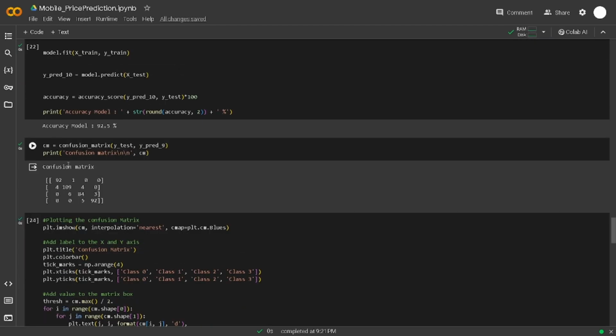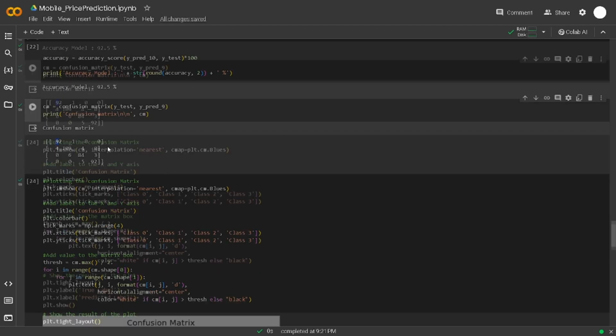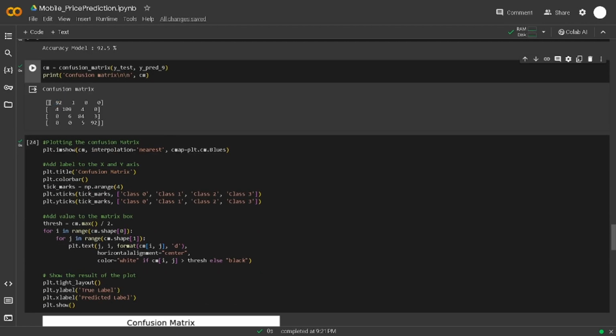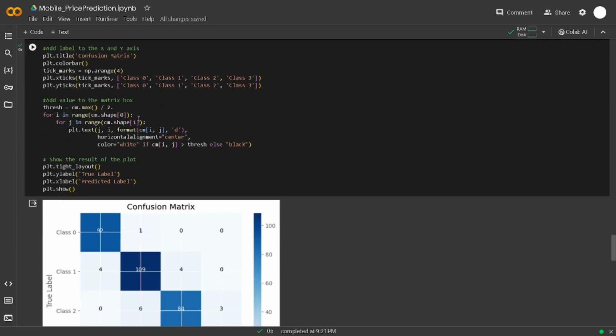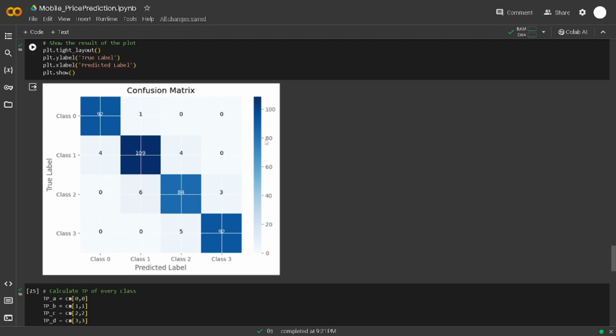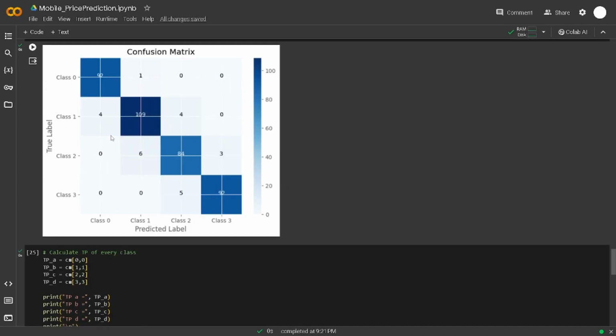So we made the confusion matrix for this, and we can see there is 92 in the first row. 92 is correct and 1 is false. So we plot the confusion matrix into this graph plot, which is bigger and clearer. We can see 92 and 1, this one 109, for 4, 84 is a true positive, 6 and 3 are false positives, and so on. Class 0, class 1, class 2, class 3.